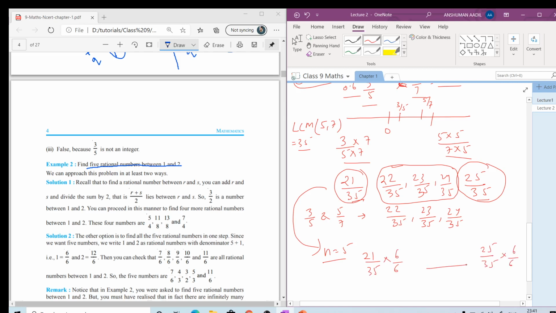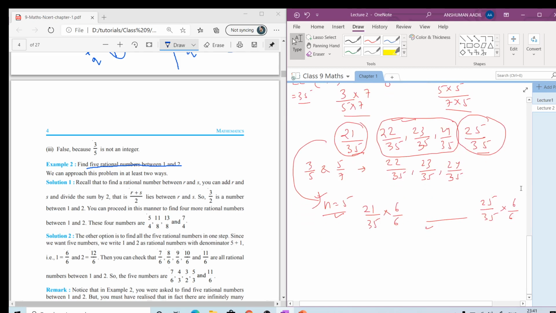Now we can write as many rational numbers between these two numbers. So for n equals 5, we can follow this method, and if we can find them easily between two numbers, we can also find irrational numbers between two numbers. These concepts are very easy.